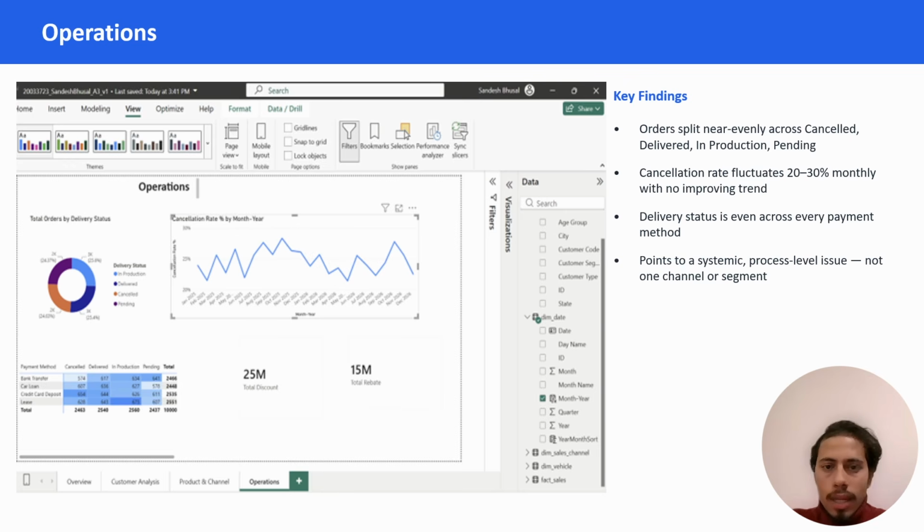This heat map breaks the delivery status down by payment method, and again the pattern is even. Bank transfer, car loan, credit card, and lease all look similar, so payment method is not driving cancellation either. Combined with everything on the earlier pages, this tells me the cancellation rate is a structural, process-level issue, not one channel or segment. That means the fix likely needs to happen upstream, in production scheduling or approval, rather than in sales or customer service.